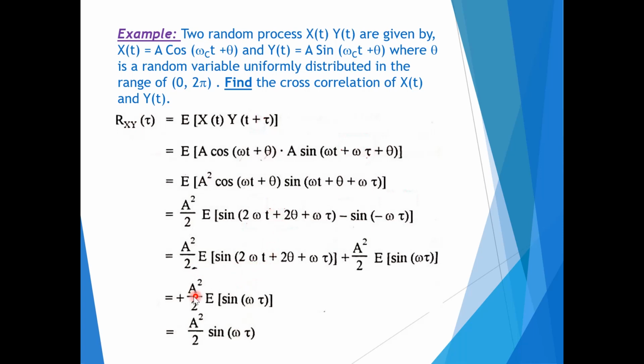After solving the above equation, if you find out, it contains theta. For this we know the range is given, where theta is a random variable uniformly distributed in the range of 0 to 2 pi. So, whenever we solve this, we will be getting 0 value for this. So, only our output will be our second term, a square by 2 expected value of sine of omega tau. Once we solve this, e of sine omega tau, a square by 2 sine omega tau, we will be getting the answer.